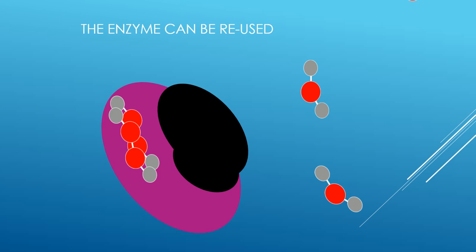In the exam we are going to use these keywords. Substrates are the molecules that need to be broken down, for example starch and proteins. Once the enzyme carries out its function, the product can leave the enzyme and the enzyme can be reused.